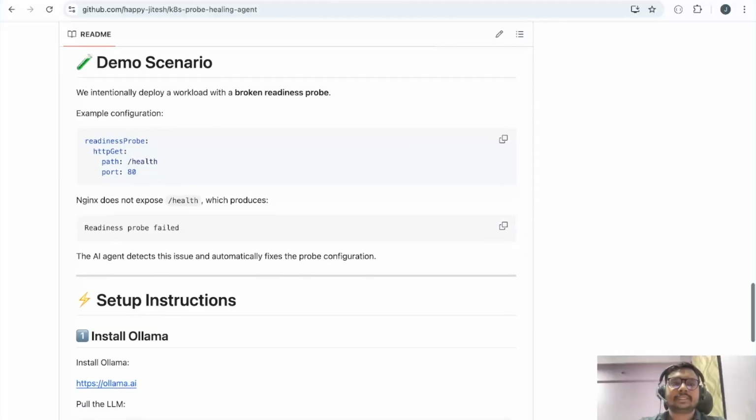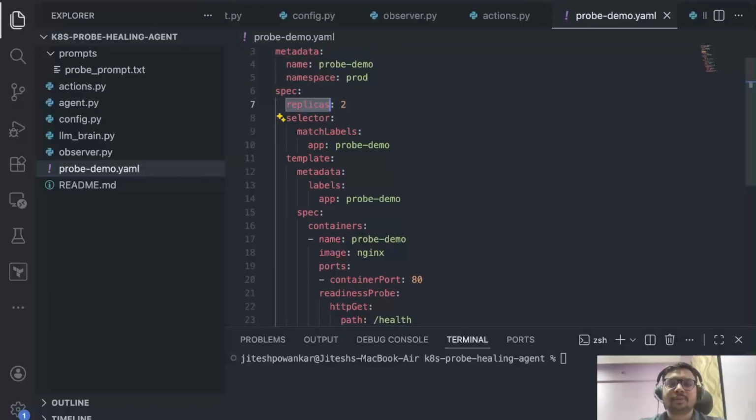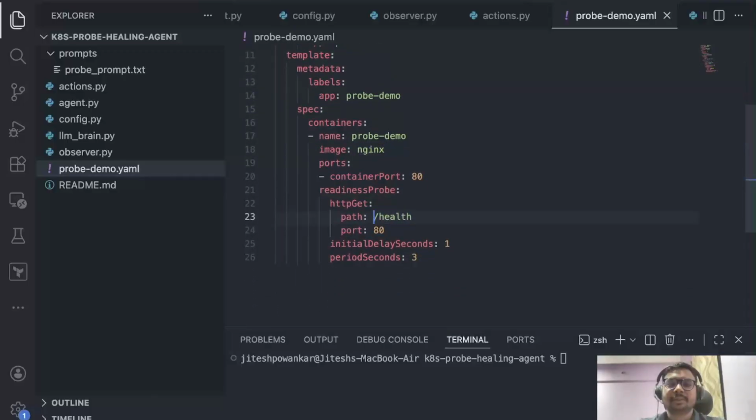So you can see here we are deploying one pod. This is an Nginx pod. Here we are exposing slash health. In Nginx we don't have a slash health path, because of that we will get a readiness probe failure. You can check, this is our deployment, and in the deployment we are running two replicas. And if you come here, this is the Nginx, and we have specified slash health on port 80.